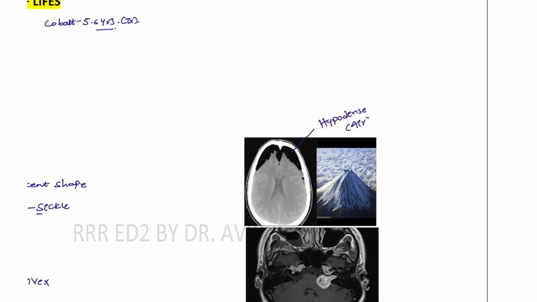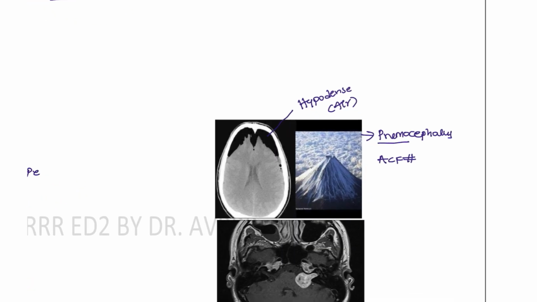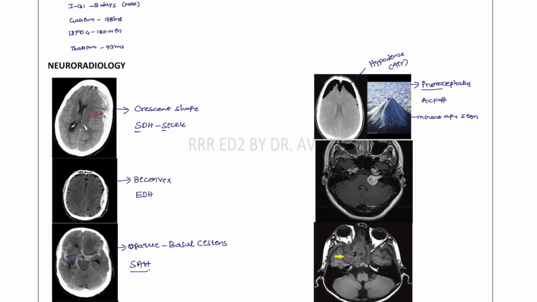Air is trapped inside the soft tissue. This condition is known as a pneumocephalus. Whenever you see air, you add the pneumo before the word, that is pneumocephalus, which will be seen in patients who have an anterior cranial fossa fracture. And this sign is known as the Mount Fuji sign. This is a PYQ of the INICET.